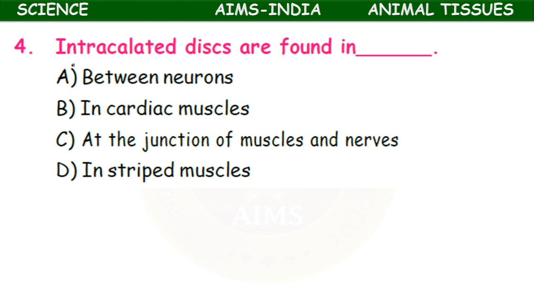Intercalated discs are found in between neurons, in cardiac muscles, at the junction of muscles and nerves, in striped muscles. Okay, there are three types of muscles based on the structure. They are striated muscles, non-striated or smooth muscles, and cardiac muscles, isn't it? So out of which, intercalated discs are present in cardiac muscles.